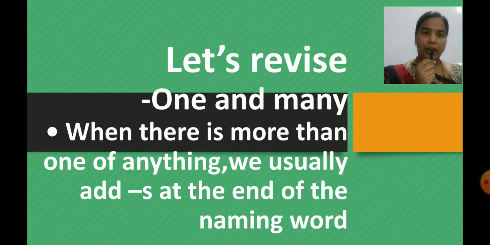Now here we add s at the end of the naming word. Getting, children? Ball, balls, bottle, bottles. Yes, like that.